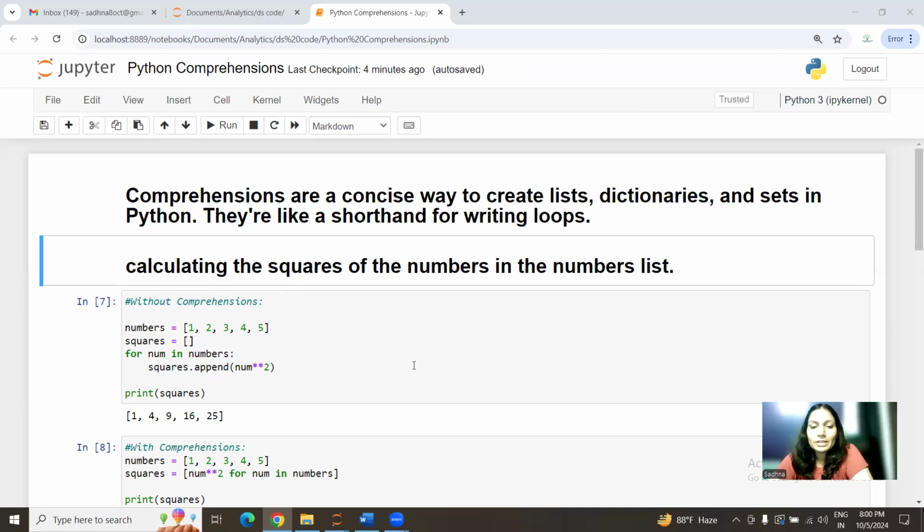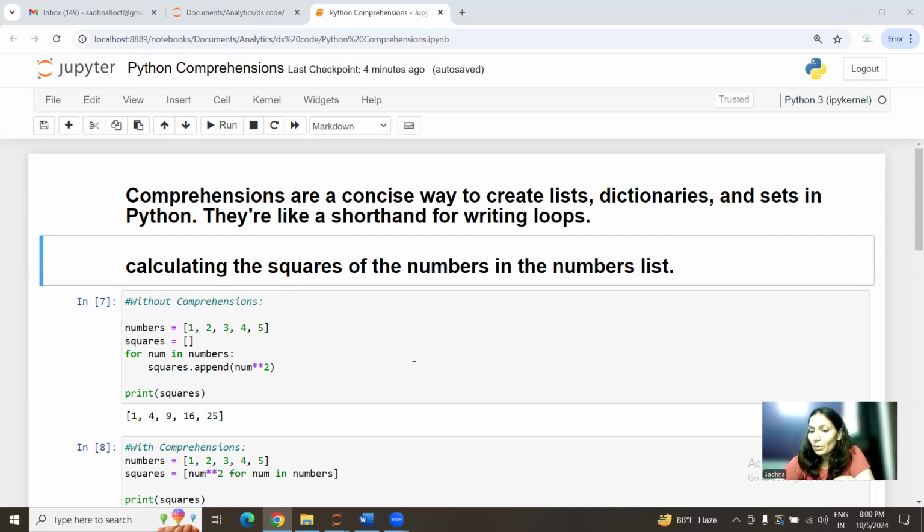To start with, I have taken one simple example, a simple Python code for calculating the square of numbers in the number list. One list has been given. We need to calculate the square of each number in that list.